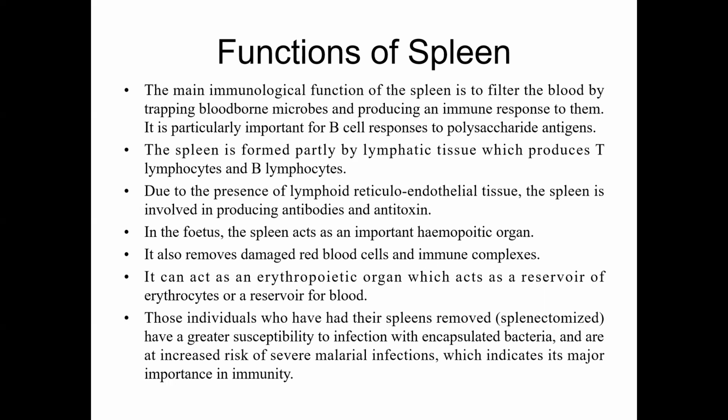Individuals who have had their spleen removed, that is splenectomized, have a greater susceptibility to infection with encapsulated bacteria and are at increased risk of severe malarial infections. This indicates its major importance in immunity. The spleen plays an important role in immunity. If the spleen is removed, individuals will lack immunity and be susceptible to different types of infections.